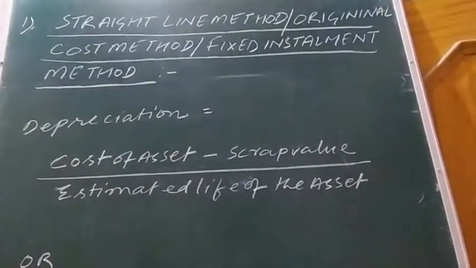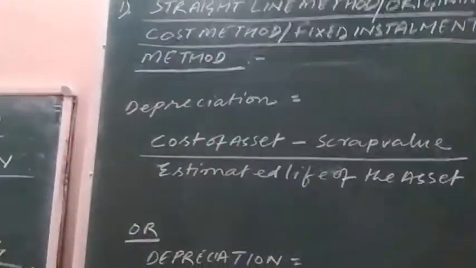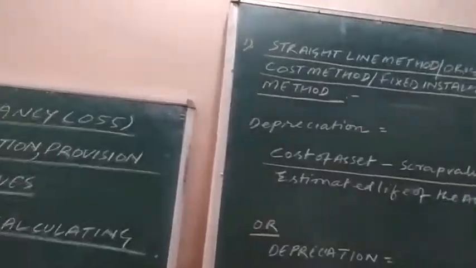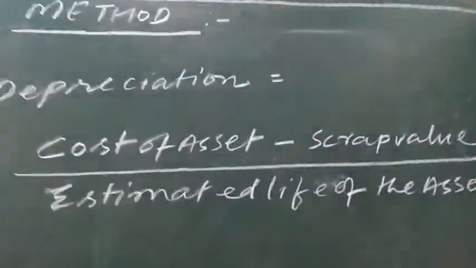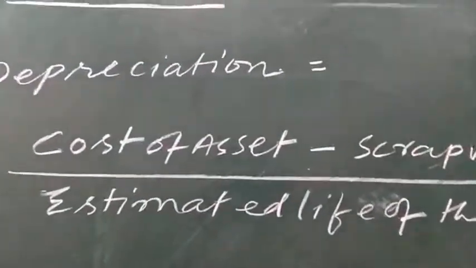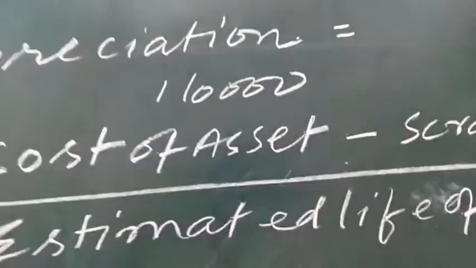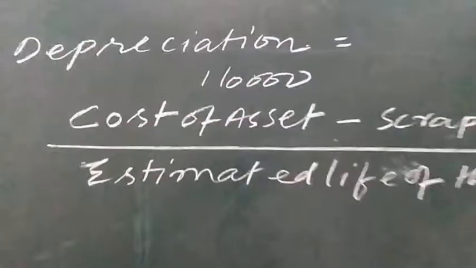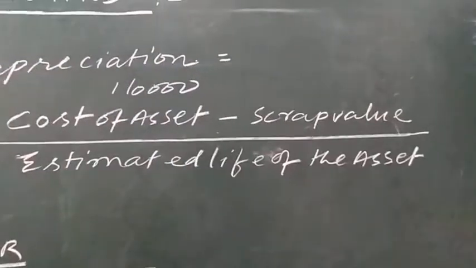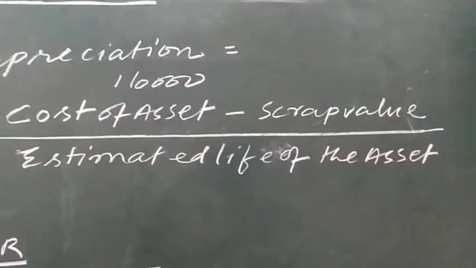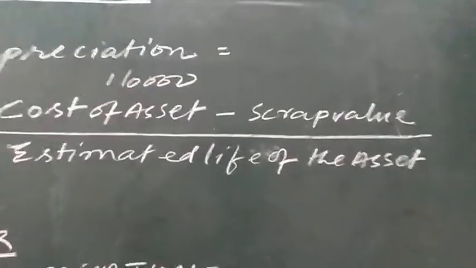Say, I am giving you one example. Suppose the cost of the asset which is purchased from the market is 1,10,000, and it is assumed that the particular asset has a useful life of 10 years.